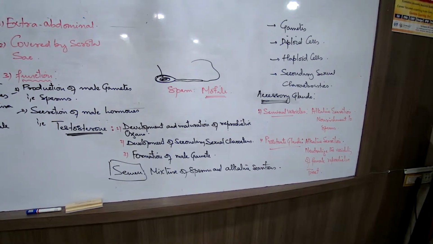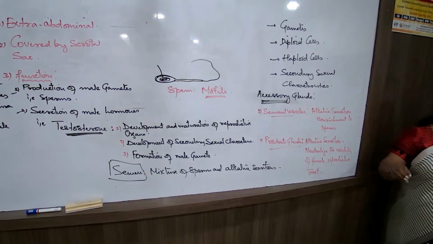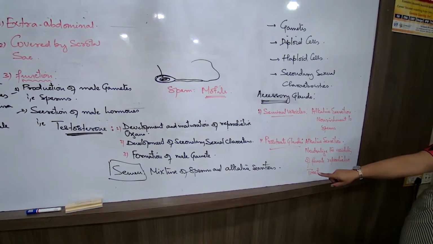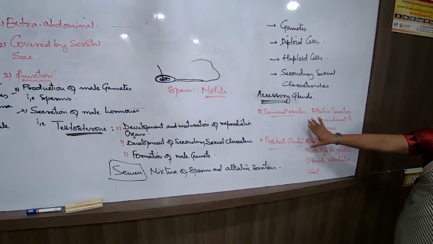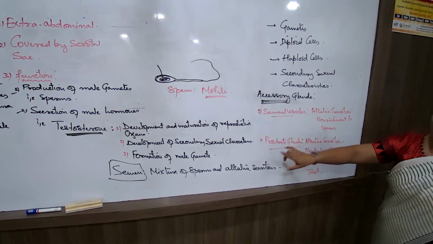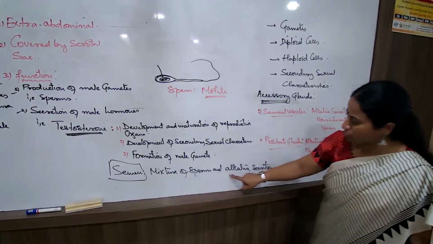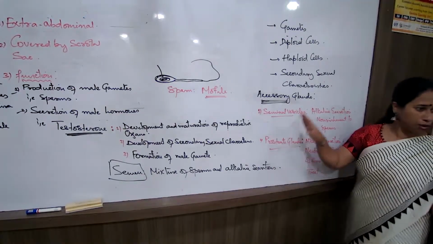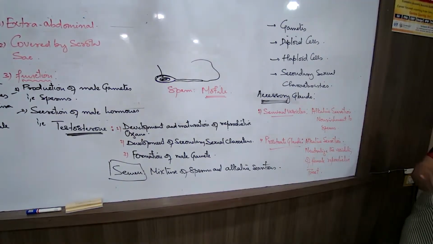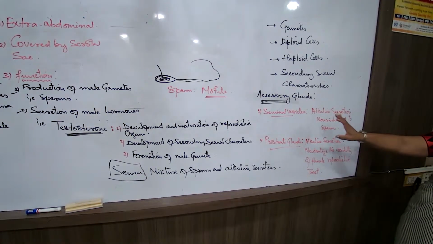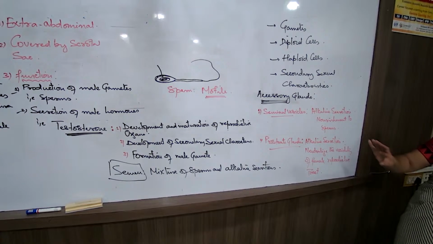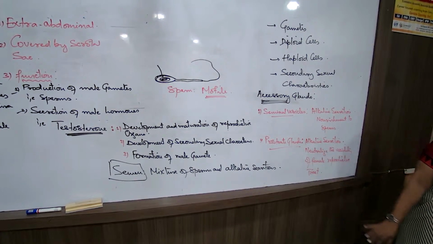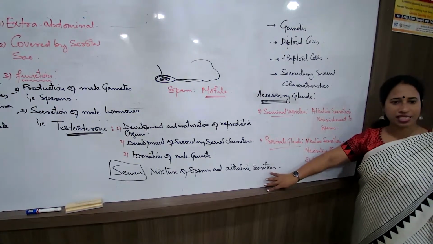So what is present in the urethra? A milky secretion, a mixture of the male gamete and the alkaline secretion of these two glands. This mixture is known as semen.